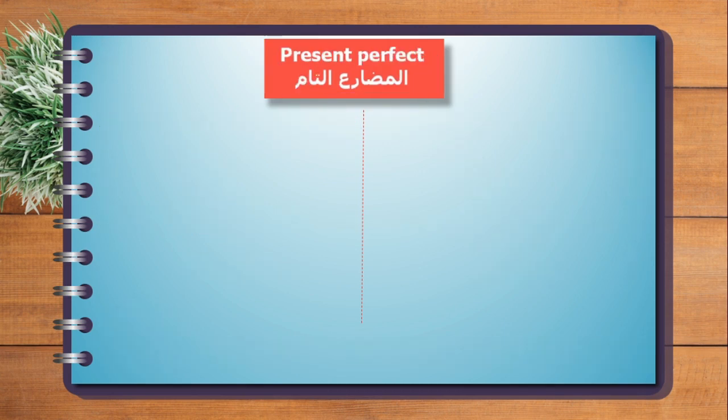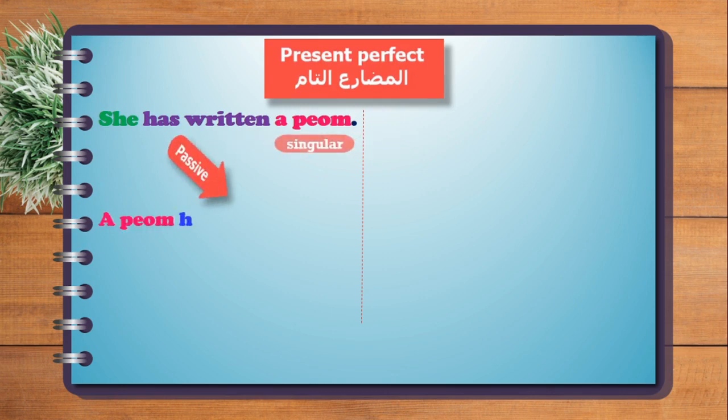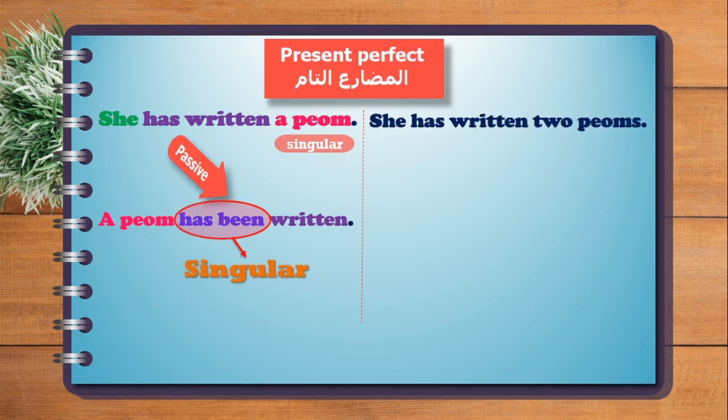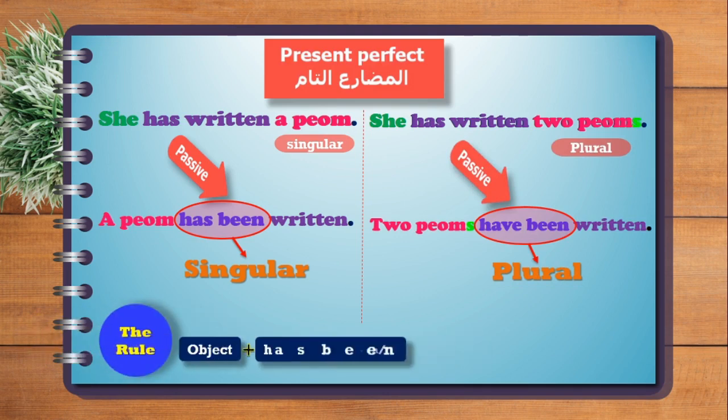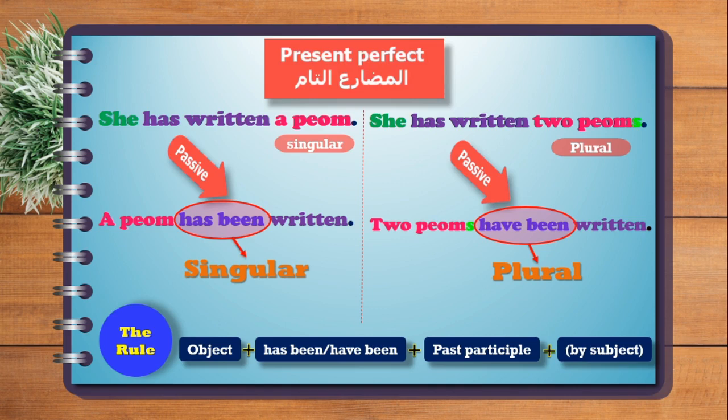Let's go to present perfect. She has written a poem. She is the subject, then verb, object. Now we go to the passive. A poem has been written. Has been because it's singular. She has written 2 poems. So the passive is going to look like, 2 poems have been written. We use have been here because it's plural. So we're going to see the rule of the present perfect. We have object plus has been or have been, depending on whether the object is singular or plural, plus past participle plus by